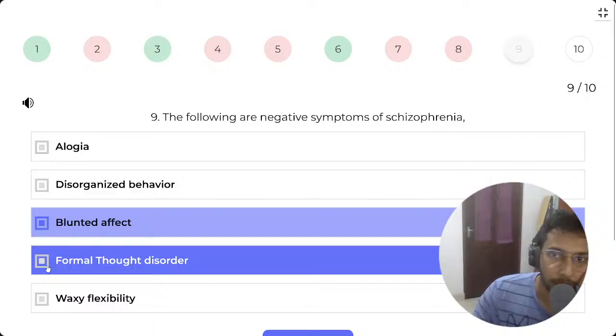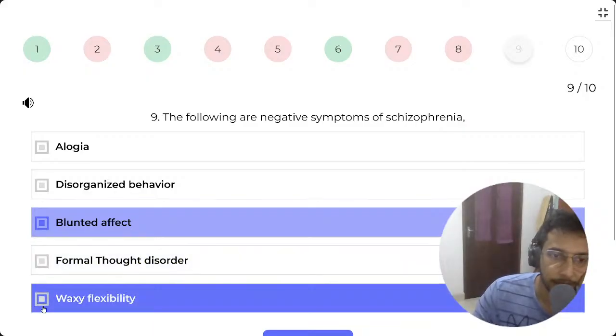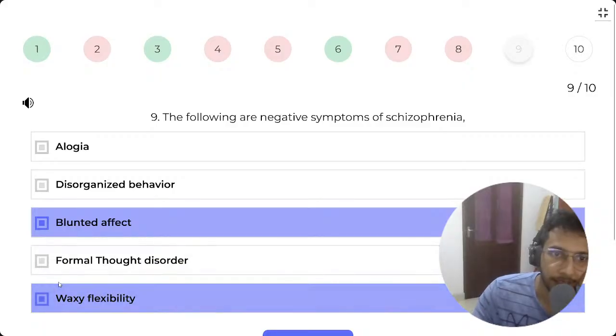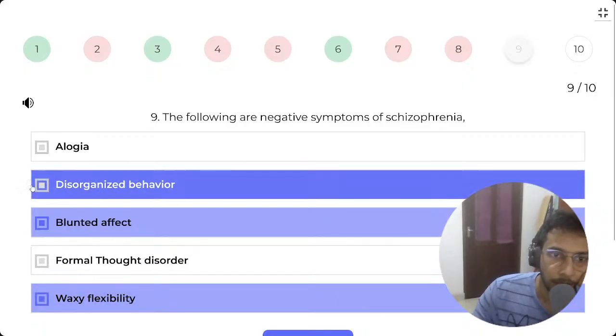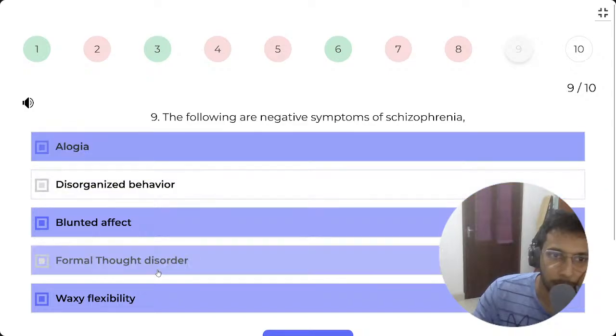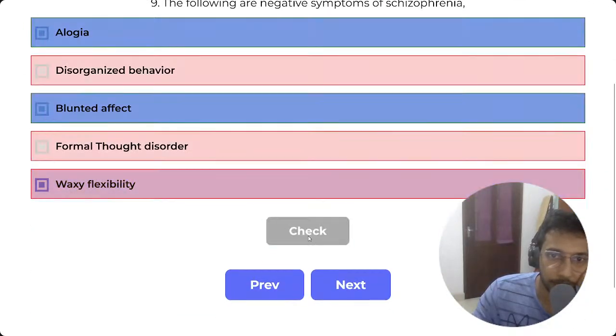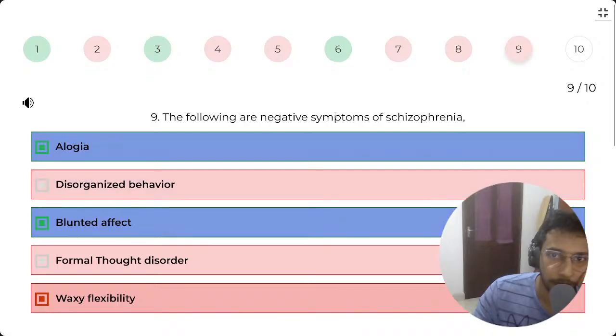Formal thought disorder is not a negative symptom. Waxy flexibility, that's there, it's akathisia or something. Disorganized behavior, I'm not sure. Alogia might be. Let's check. Damn it. Waxy flexibility is seen in severe depression as well.